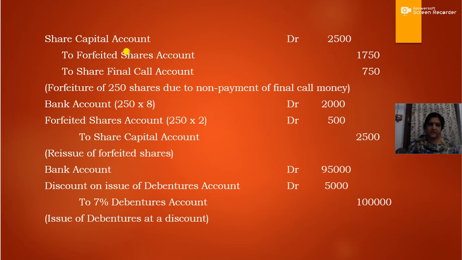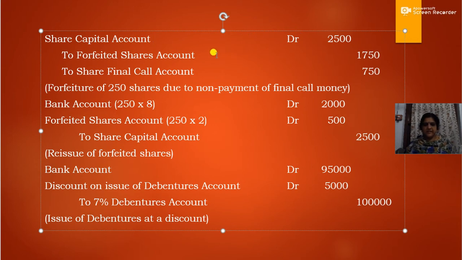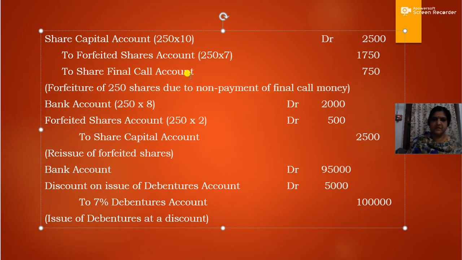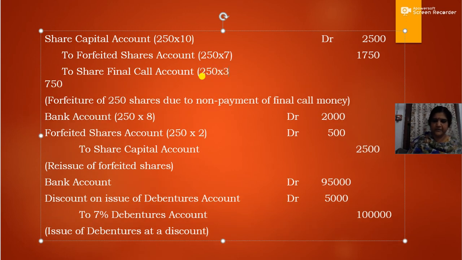So the amount so far received will be credited to the forfeited shares account. So the amount will be 250 into 7. Here the share capital account will be 250 into 10. Now here it will be the amount so far received, that is 250 into 7. Now to share final call will be the amount which is not paid by the shareholder, that is 250 into 3.